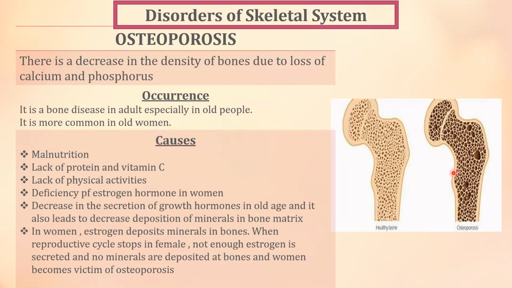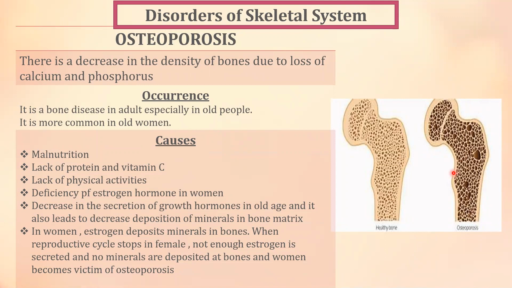Occurrence: it is a bone disease in adults, especially in old people. It is more common in old women. The causes of osteoporosis. First is malnutrition, that is, lack of protein and vitamin C. And secondly, lack of physical activities.